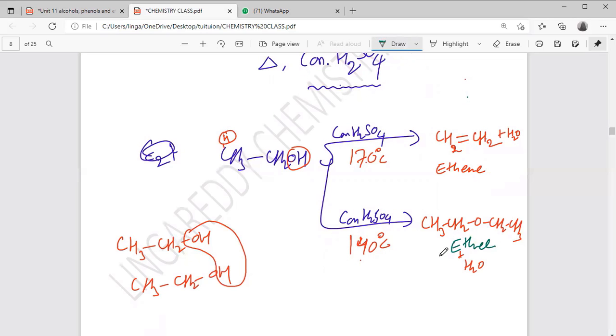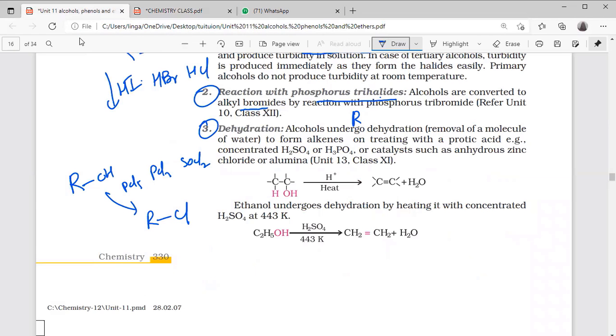So in this chapter the next topic is ether preparation. You can prepare ether from alcohol like this, with the same concentrated H2SO4, but at a lower temperature. If you take a higher temperature, then one more water molecule is released, forming ethene, an alkene. See, H2SO4 acts differently when diluted and when concentrated, and the temperature also affects the reaction.